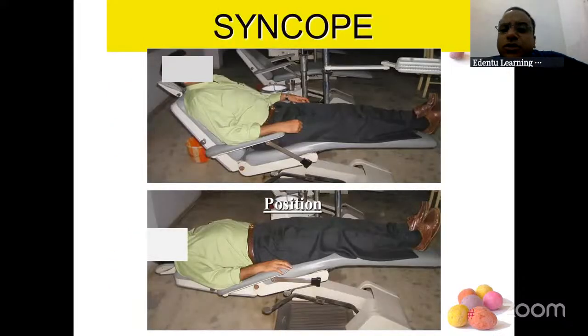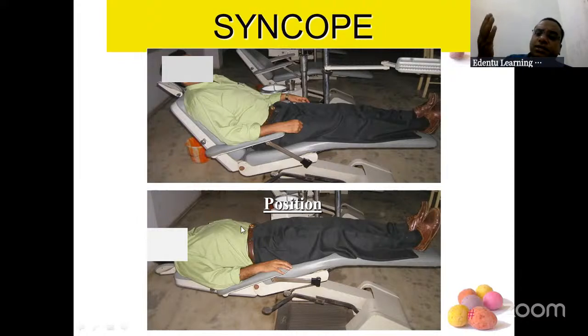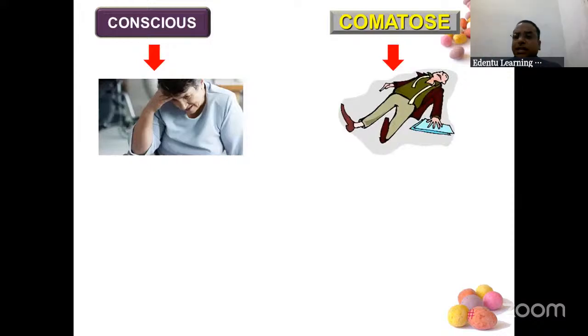So first and foremost, syncope. You know that whenever the extraction is going on, the patient went into syncope. We do extractions in anti-Trendelenburg. Keep the patient flat. The heart level should be above the brain level. So that is Trendelenburg position. So keep the patient flat. That is for syncope. Right. And if the patient is seated in a chair, make him lie down on the floor. Always make him lie flat. Keep the legs elevated.